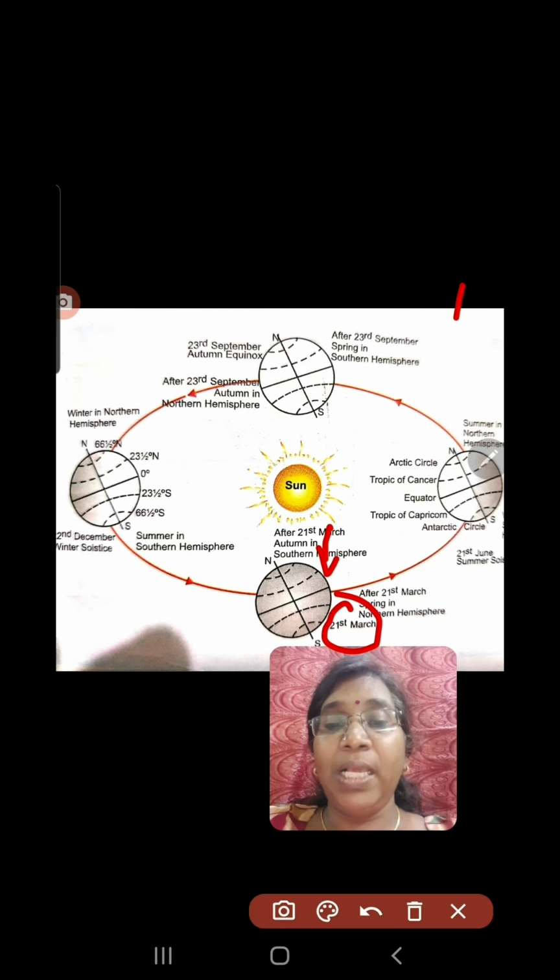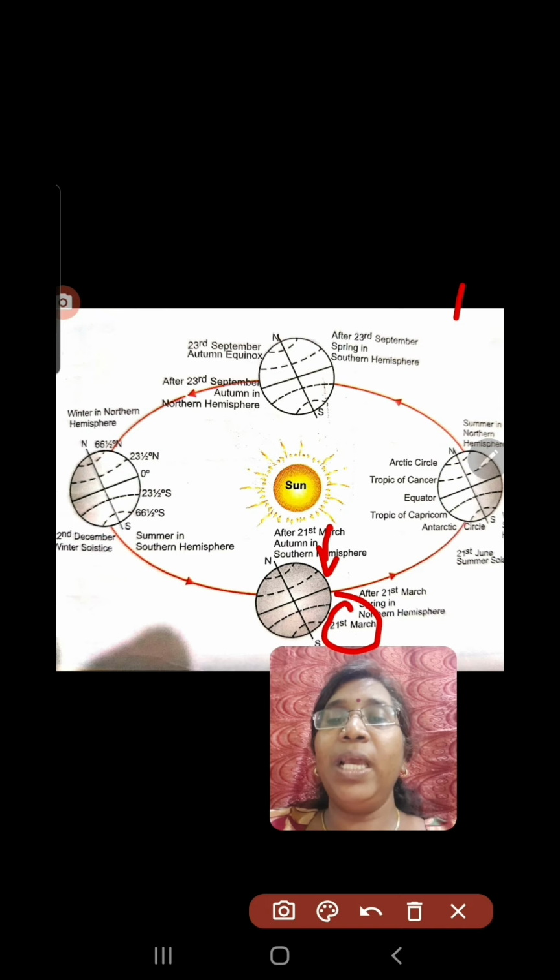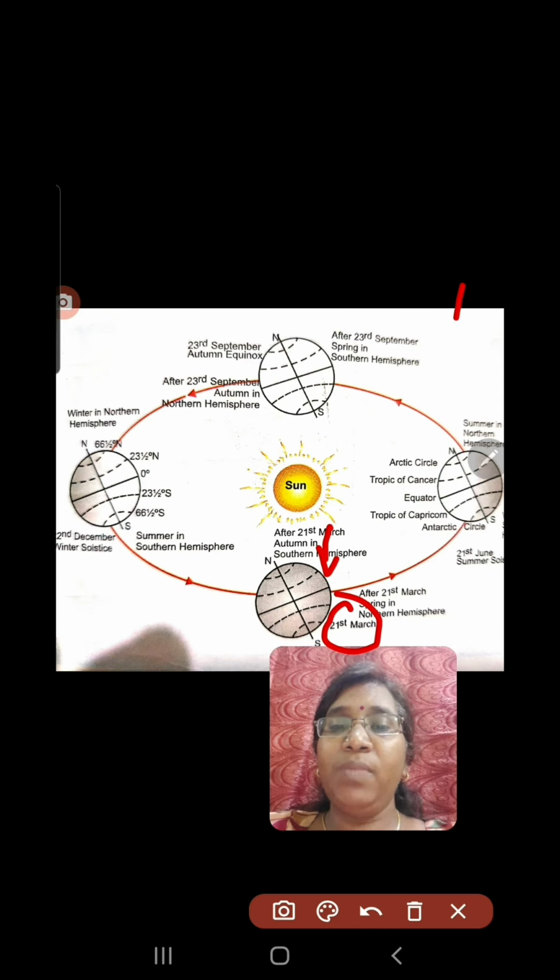So what is solstice? Solstice means the sun is still. That means the longest day, or it can be the longest night. Equinox means day and night are equal. Summer solstice is 21st June, which means the longest day with the shortest night in the northern hemisphere. Here is the autumn equinox, 23rd September, meaning equal day and night. And here the winter solstice, 22nd December, with the longest night and shortest day in the northern hemisphere.